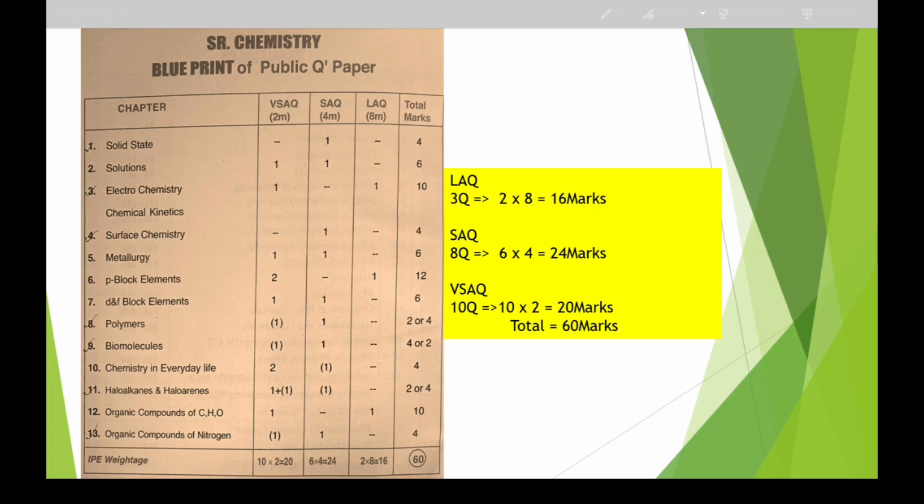Coming to the VSAQs: solutions and electrochemistry, then metallurgy, then P block elements with 2 questions, D and F block elements, polymers, chemistry in everyday life, haloalkanes and haloarenes, and organic compounds of carbon, hydrogen, oxygen.